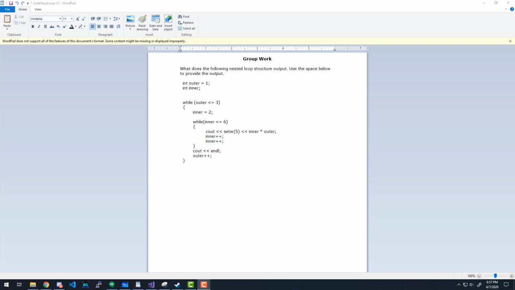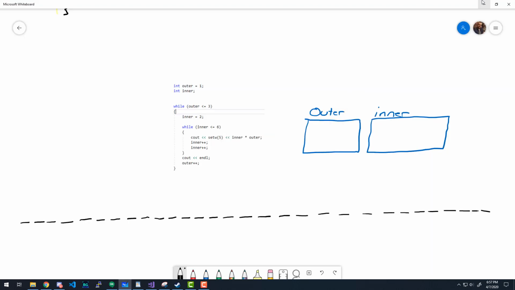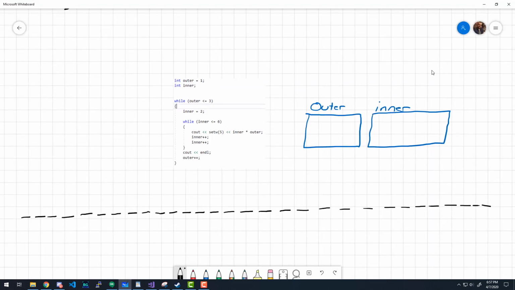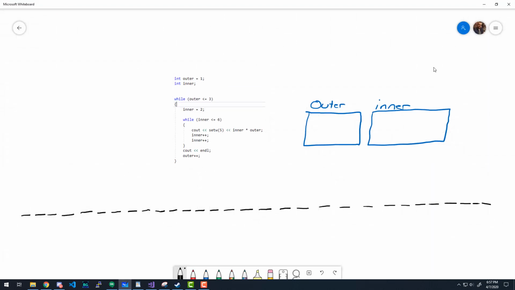Okay. So we're resuming. And here we go. What we're going to start with is we're declaring int outer equals 1. So we'll set outer equal to 1. Int inner, so we declared it, but we haven't initialized it yet.